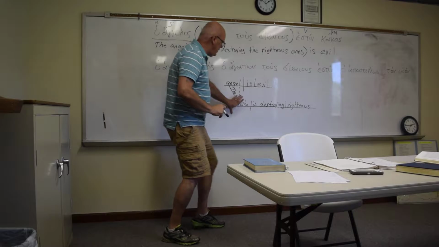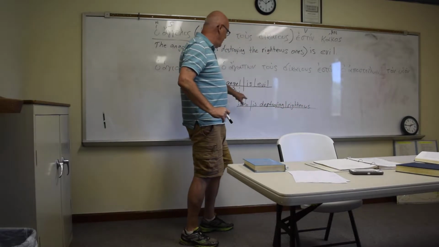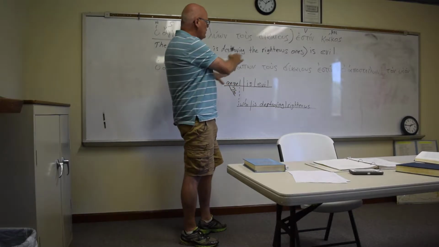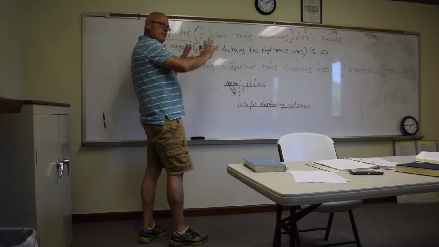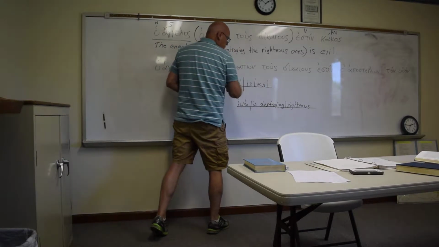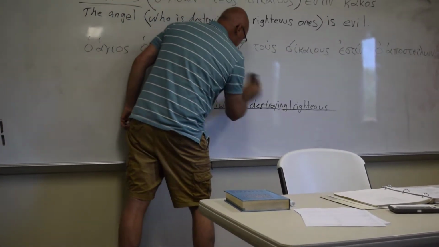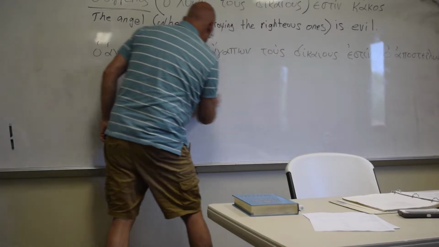So that's the way you would do it, right? As you can see, this is not the sentence. This is simply describing the angel. Okay, so do it that way. Maybe that helps you to see what's really being said. Okay, all right, so we got that one.